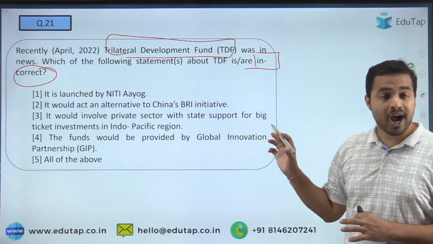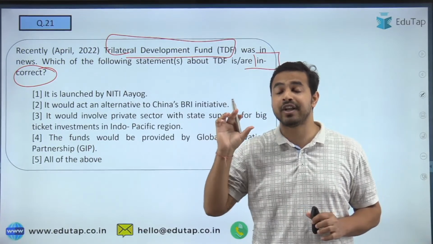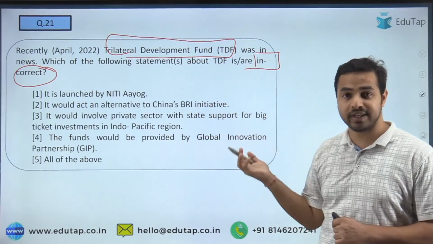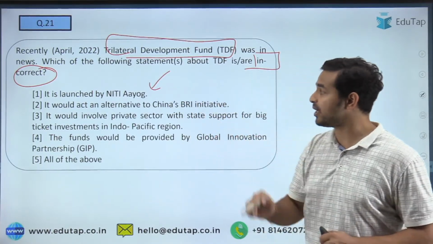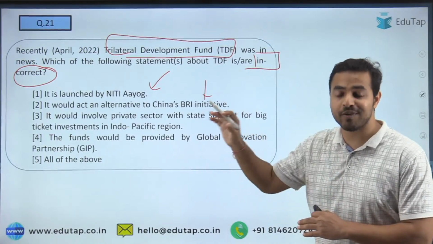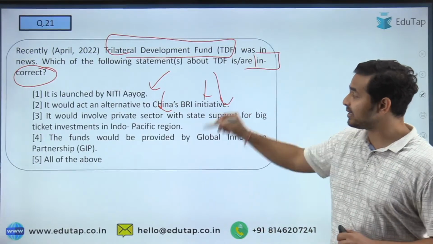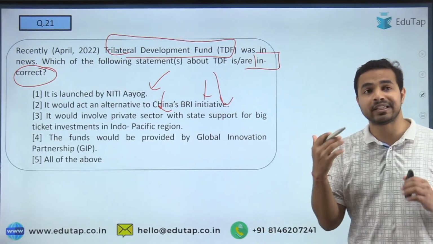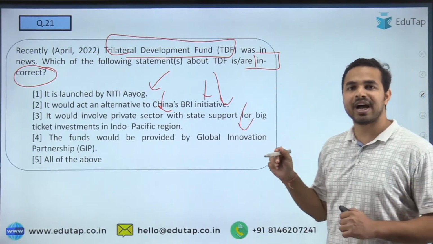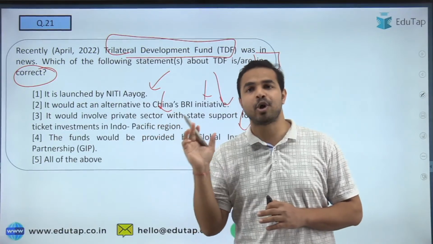See, I always tell you that whenever you find such kind of question, you are always required to just focus on the keywords. So the first thing: who launched it? Niti Aayog did. The second important thing: it provides an alternative to China's Belt and Road Initiative. The third thing is that it will involve the private sector as well as state support. The fourth one is that the fund would be provided by the Global Innovation Partnership. So here some of the people are going with option number 1 as the right answer. Some are going with option number 2.